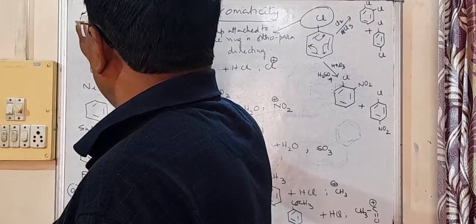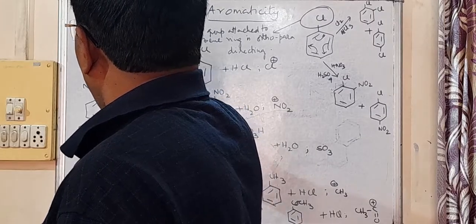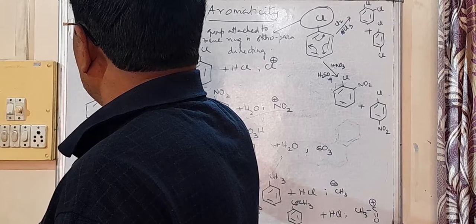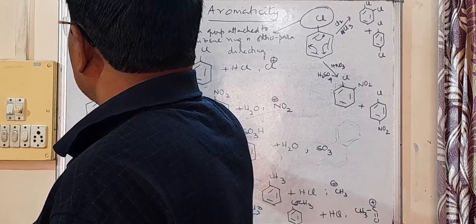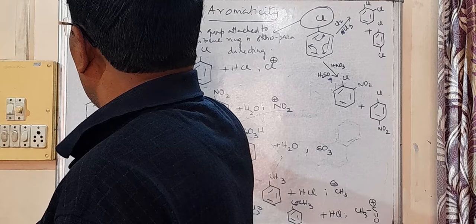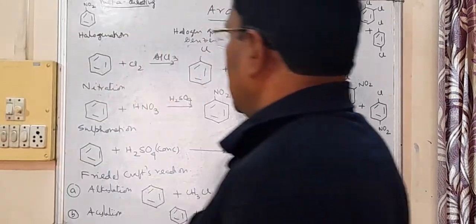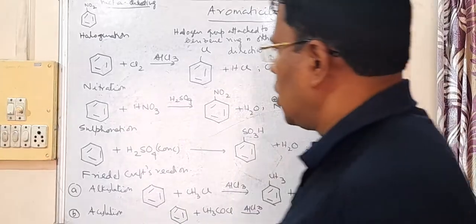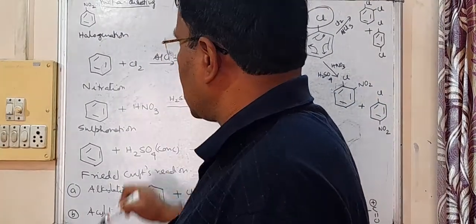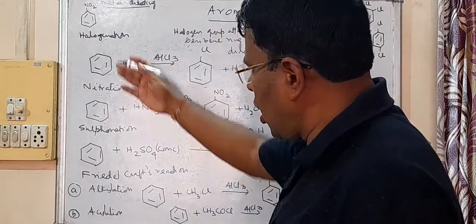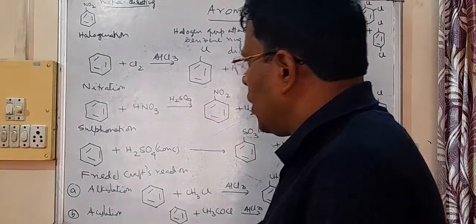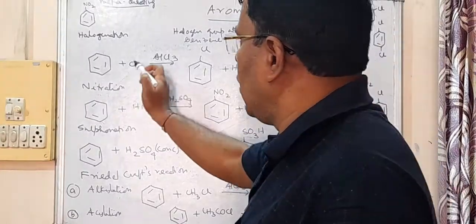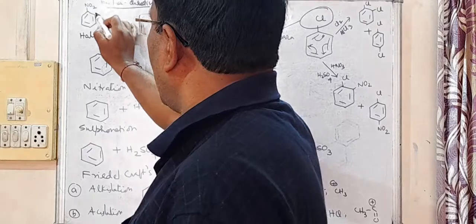Suppose we start with a compound called nitrobenzene, and suppose we carry out an electrophilic substitution reaction of nitrobenzene. We can carry out any one of these reactions. Suppose we are carrying out halogenation of nitrobenzene.